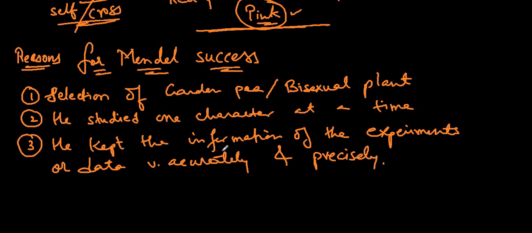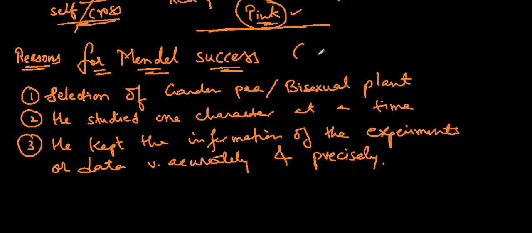All this information that he was keeping was very accurate and precise, and he was using the technique of comparing between the two plants, which was giving him more and more details of his hybridization. So that's why he became successful in his experiments.